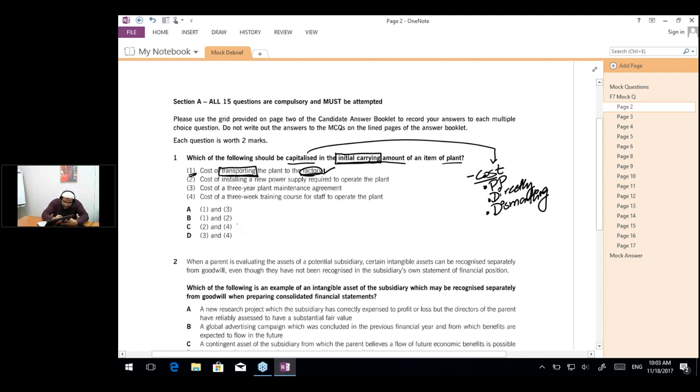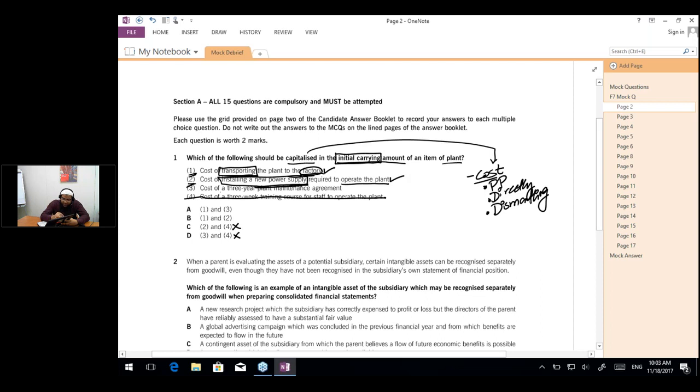So options C and D cannot be the right answers because statement 1 is correct. This would also mean that option 4 is incorrect, because in options A and B, the 4 is not there. So I just have to see whether 2 is correct or 3 is correct. Part 2 says cost of installing a new power supply required to operate the plant. If we haven't installed a power supply, can the asset be in usable condition? Obviously not. So this is also going to be capitalized.